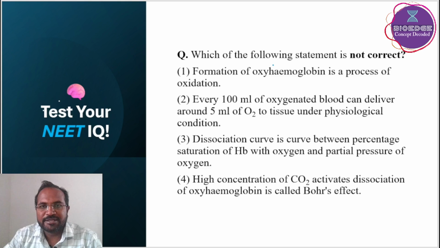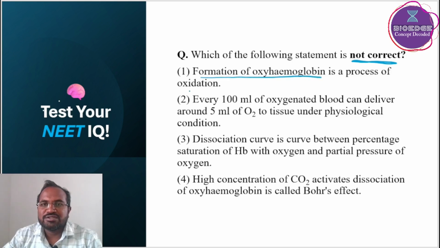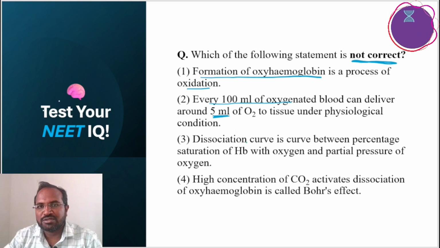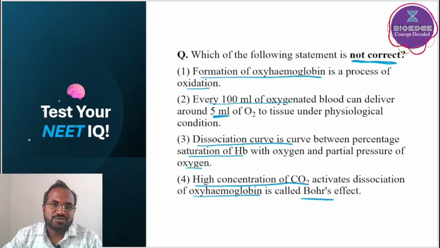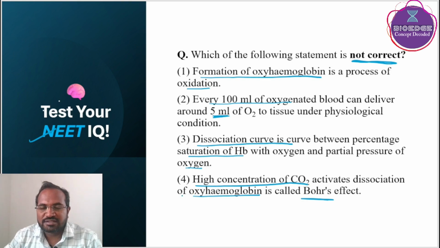I will read it here. Which of the following statements is not correct? First one is the formation of oxyhemoglobin is a process of oxidation. Second is every 100 ml of oxygenated blood can deliver 5 ml of oxygen to tissue under physiological conditions. Third, the dissociation curve is a curve between percentage saturation of hemoglobin with oxygen and partial pressure of oxygen. And the last option is high concentration of CO2 activates the dissociation of hemoglobin, which is called Bohr's effect. So test your NEET IQ, give the answer in comments.